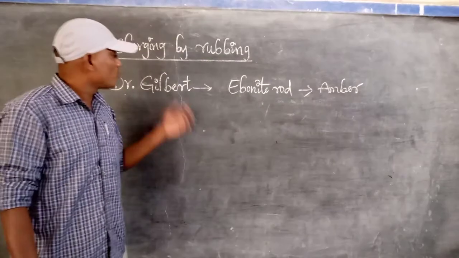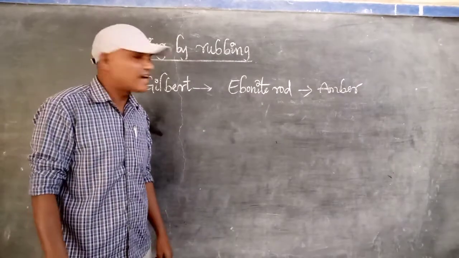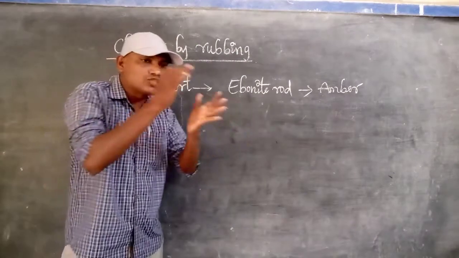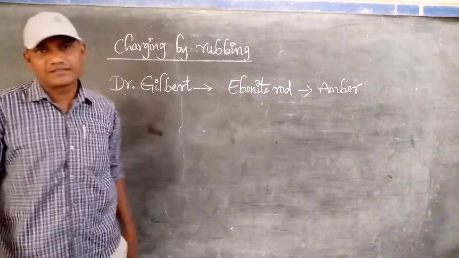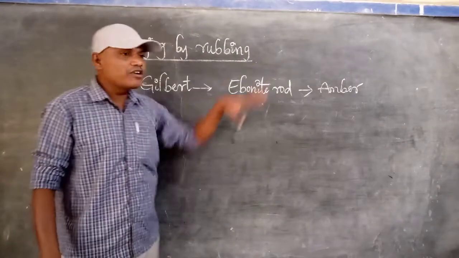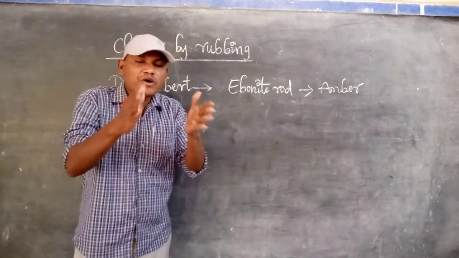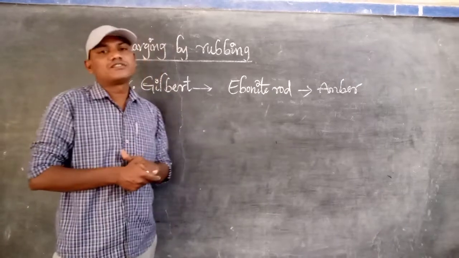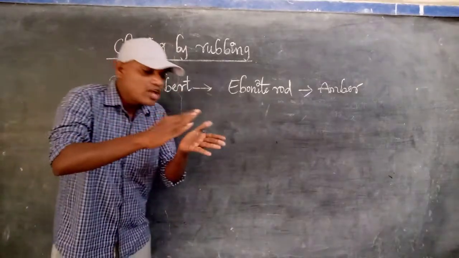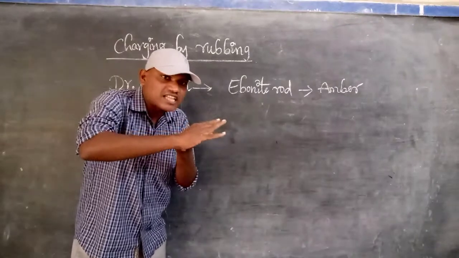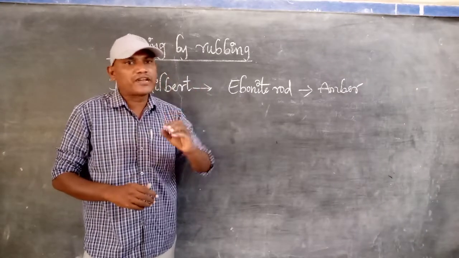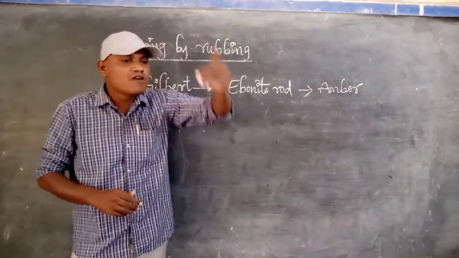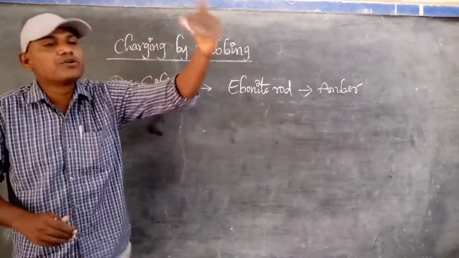So Gilbert thought that after rubbing these two suitable materials, they acquired some charge. How did they acquire the charge? We know very clearly, when two bodies are rubbed with each other, electrons are transferred by friction from one surface of the body to another surface.